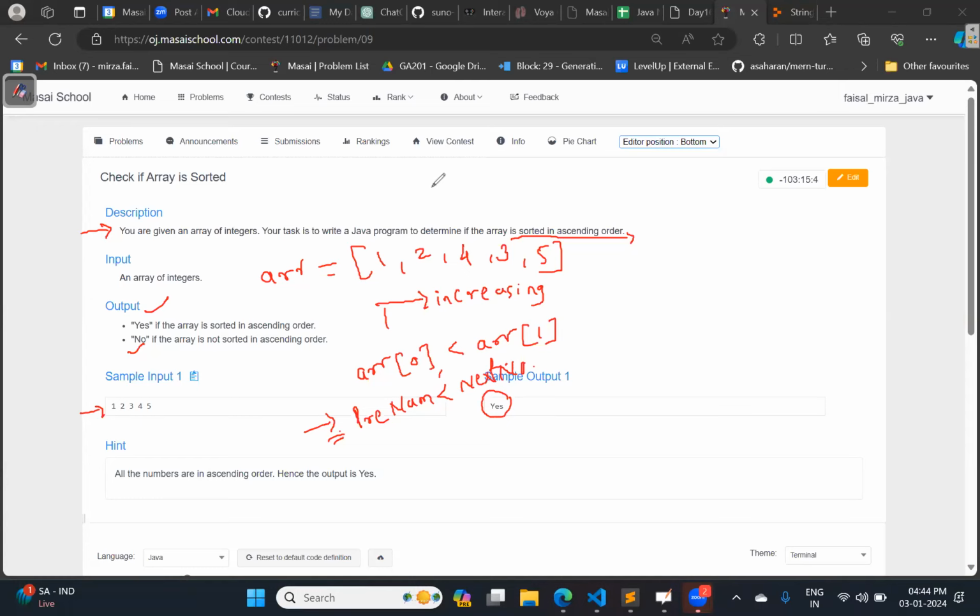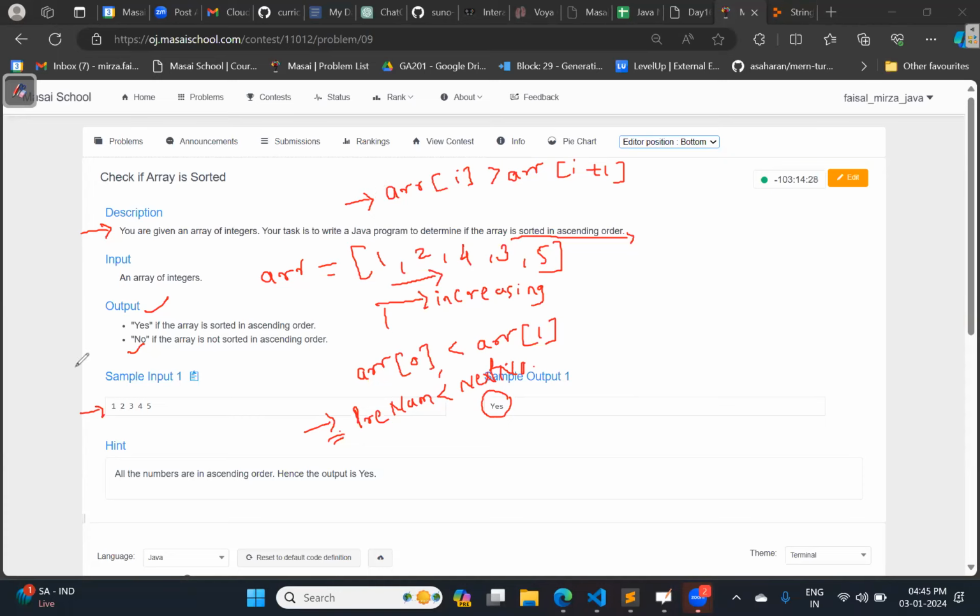No. So you can say that at any point, if array of I is greater than array of I plus 1, you will be able to get the idea that the array is not sorted. While traversing through the array, at any point, if you got this condition, then at that time you can say that this array is not sorted.